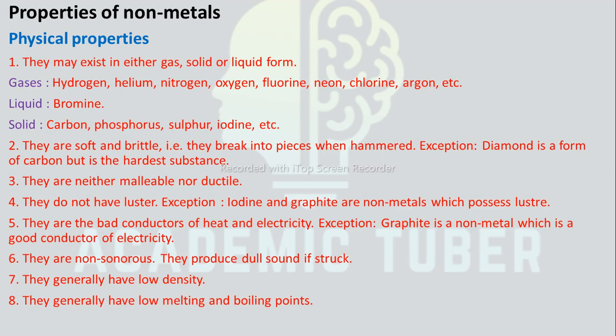They are neither malleable nor ductile, and they do not have any luster, except iodine and graphite, which possess luster. They are bad conductors of heat and electricity, except graphite, which is a good conductor. They are non-sonorous. They produce a dull sound if struck, and they generally have low density, and generally have low melting and boiling points.